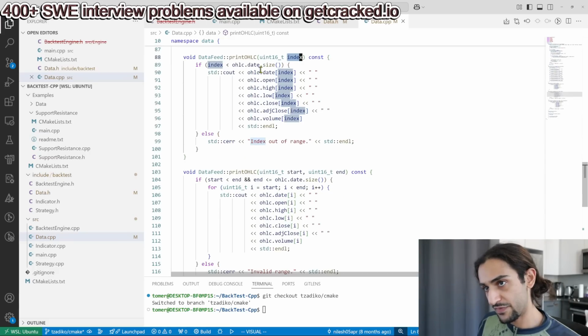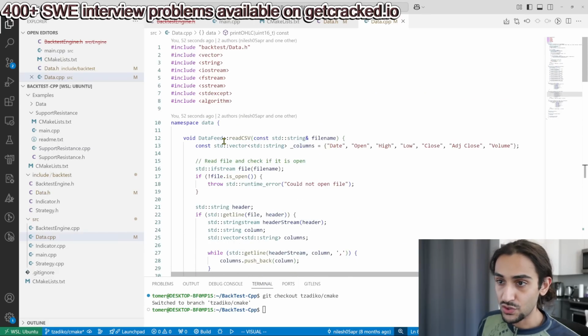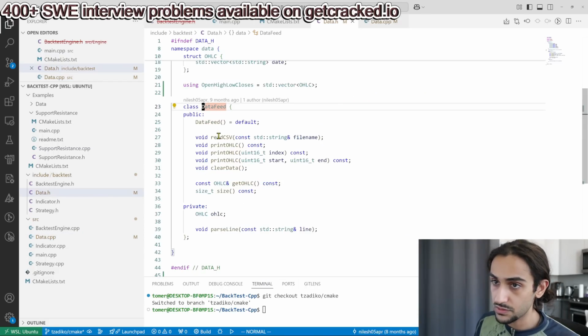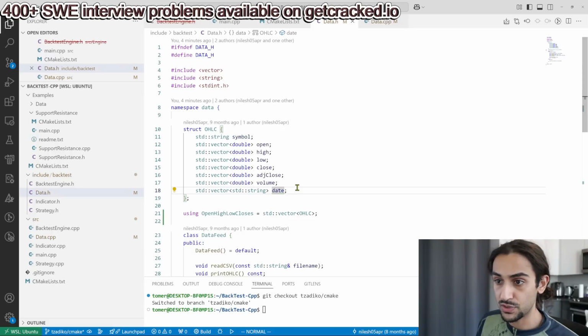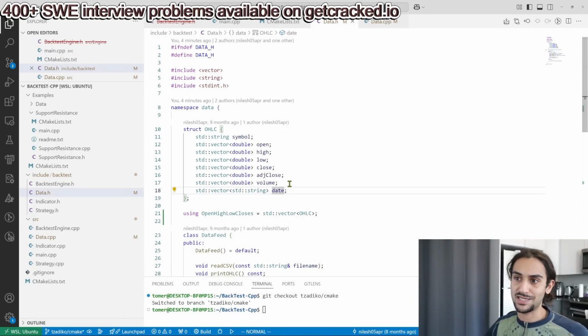I would move a lot of this printing functionality into its own separate class if you need to, or if you want a way to represent your open, high, low, close, then you can add an output stream method to it, or a print method to it itself, or have a printer class that takes this in and then prints it out.